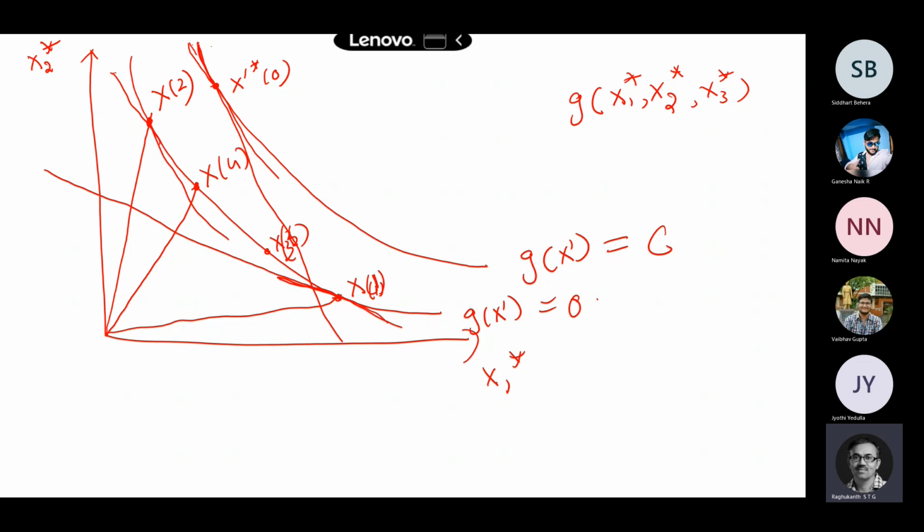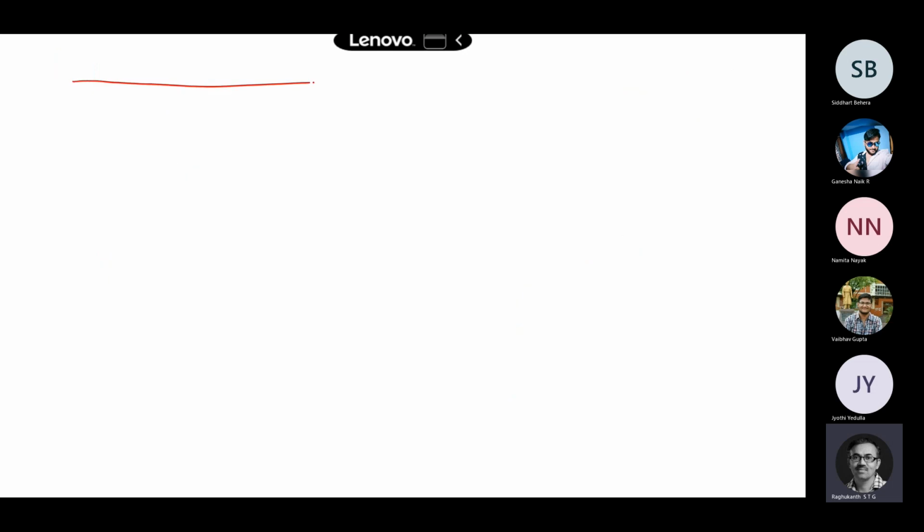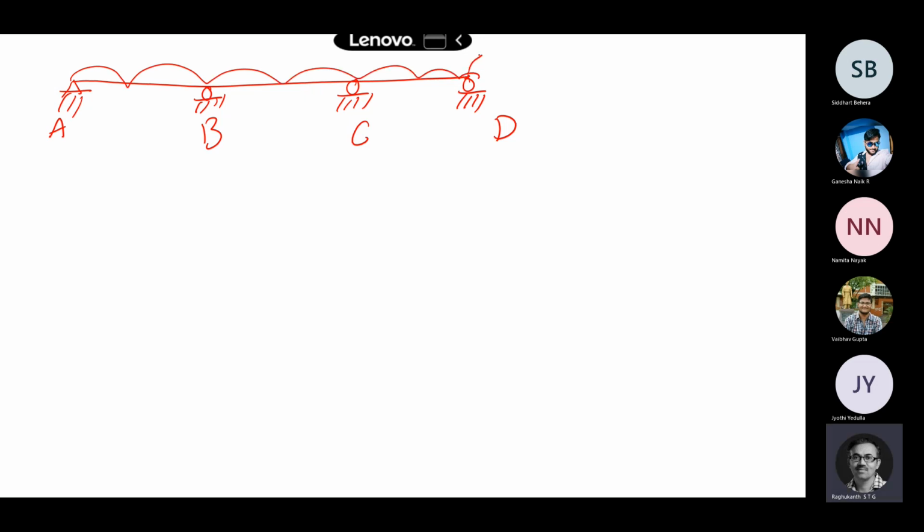To have an idea, we'll solve one quick problem so that the steps become clear. Let us take this problem. It is a continuous beam with multiple supports: A, B, C, D, and it is subjected to a UDL of value W. L is the span of all these beams. The span is the same, L.